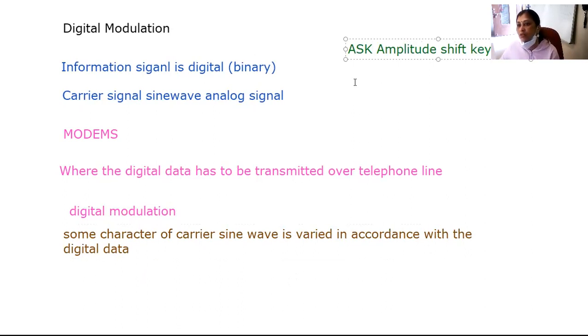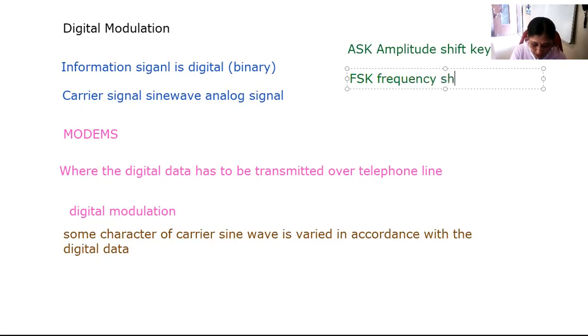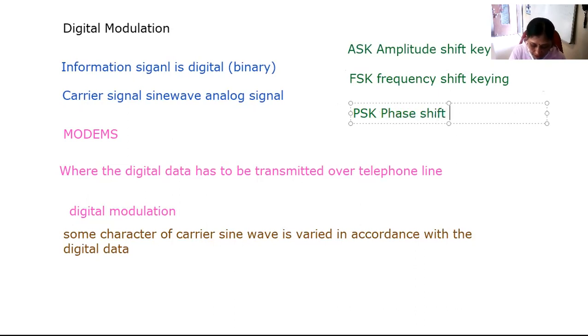The second type is FSK, frequency shift keying. And the third is PSK, which is obviously phase shift keying.